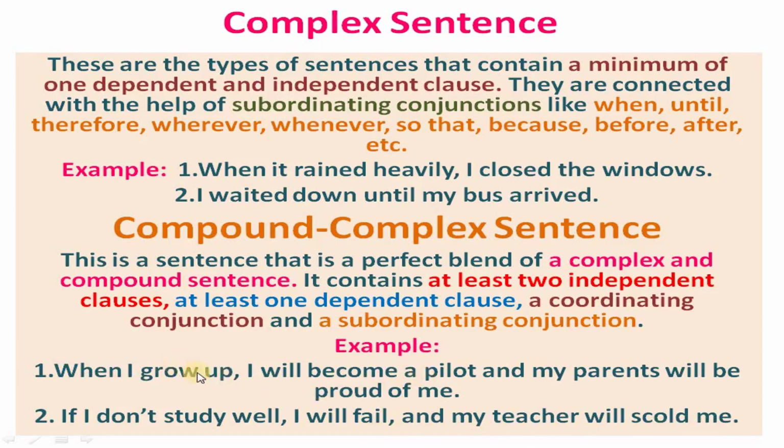In this compound complex sentence, a dependent clause is there. After that, joining with one coordinating conjunction, then my parents will be proud of me. These two are independent clauses. So by using such long sentences, a blend of the complex and compound sentence is called the compound complex sentence.